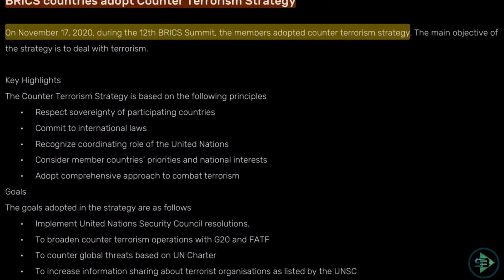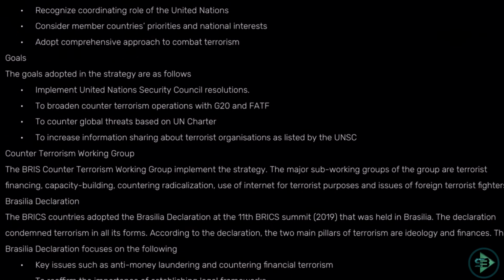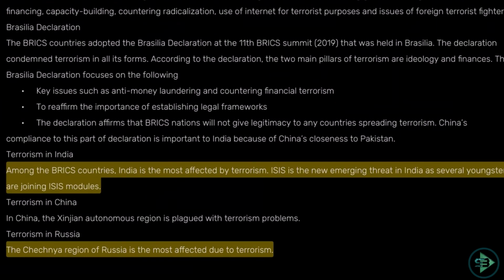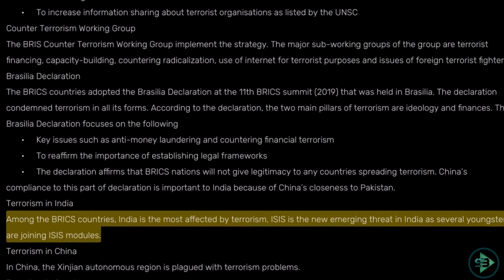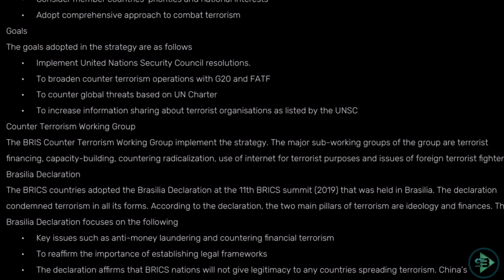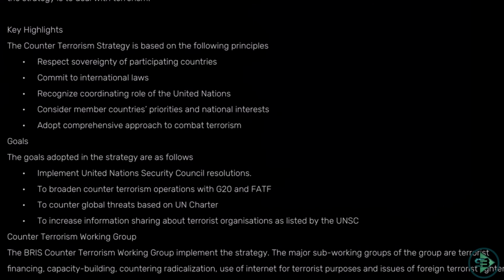Why? Because the majority of the countries in this are affected by terrorism. We know India is mostly affected by terrorism, Russia is affected by the Chechen revolution, and so is China to a certain extent. What are the key highlights of this counter-terrorism strategy? Respect the sovereignty of participating countries, commit to international laws, recognize the coordinating role of the United Nations, consider member countries' priorities and national interests. So basically the interest of each other and combating terrorism, protecting the sovereignty of countries and maintaining peace. That is the goal and the strategy that is being seen here.